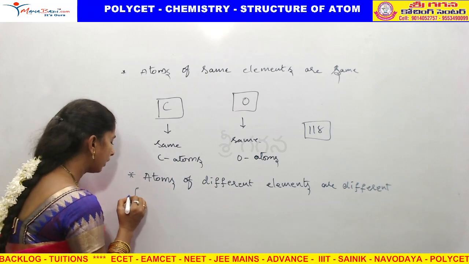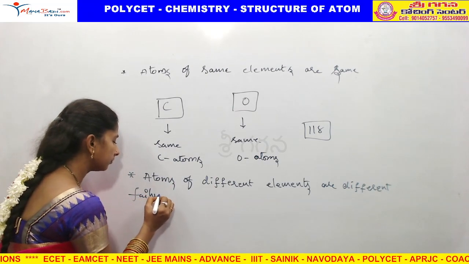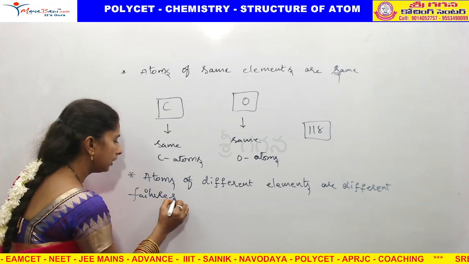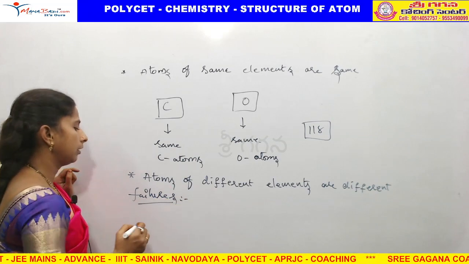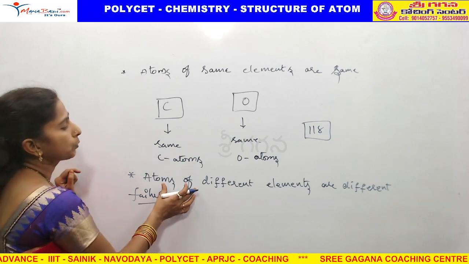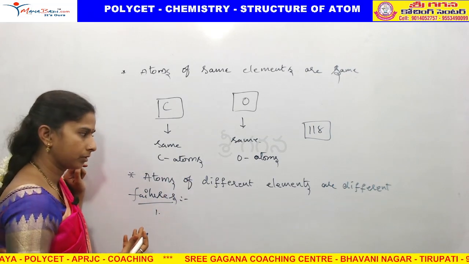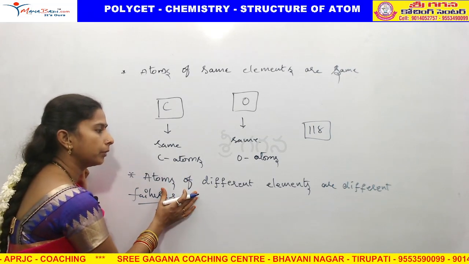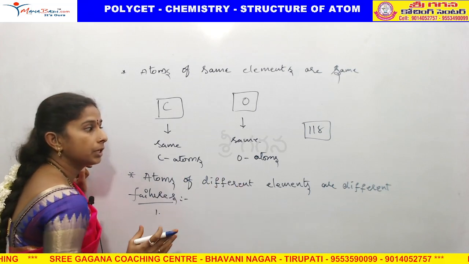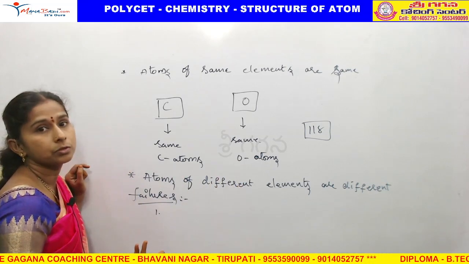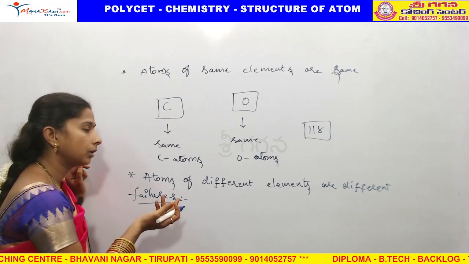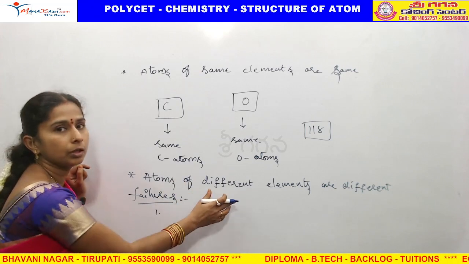What are the failures of Dalton's theory? Number one, he couldn't explain why different elements have different atoms. He was unable to explain this point.